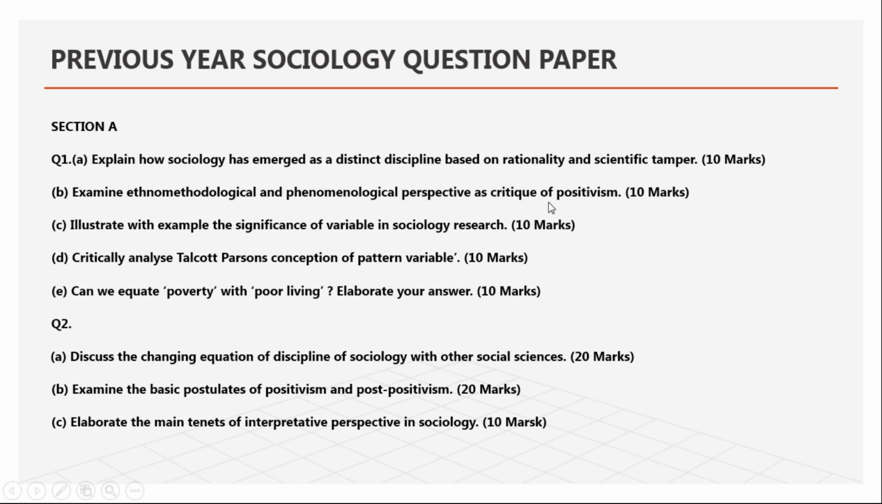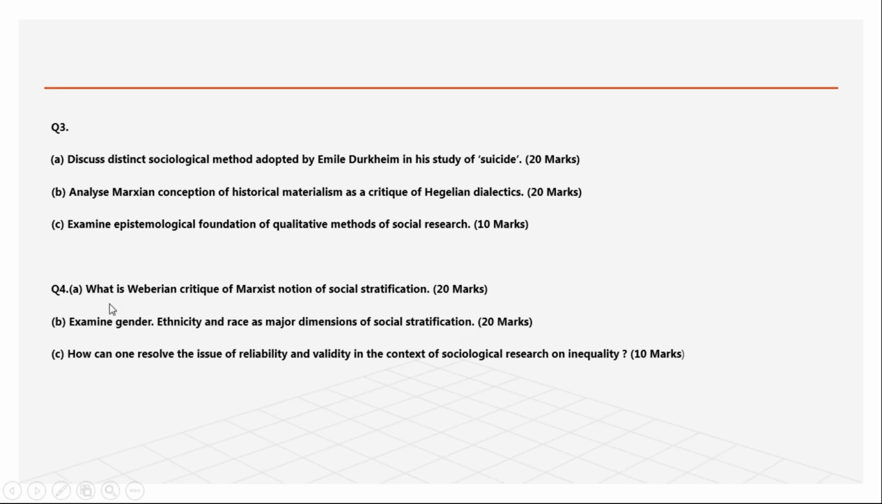And this is the research method topic. This question is from that area. Then illustrate with examples the significance of sociological research. Third unit. Side by side they're asking, and this is not the first year they're asking. Every year the question will be this only. It will never be out of syllabus or something. Then critically examine poverty. Discuss the changing equation of the discipline of sociology and social science. Examine the postulates of positivism and post-positivism. Then elaborate the main tenets of the interpretative perspective in social science. All of this is there in the syllabus of paper 1.